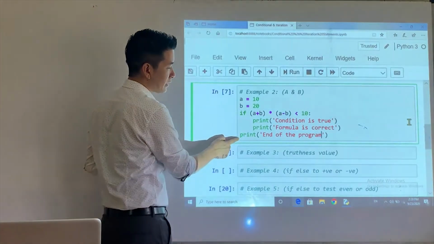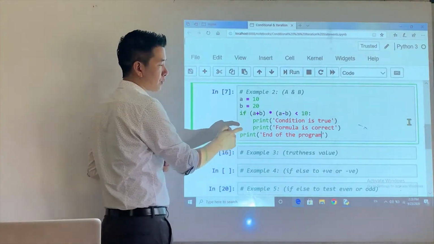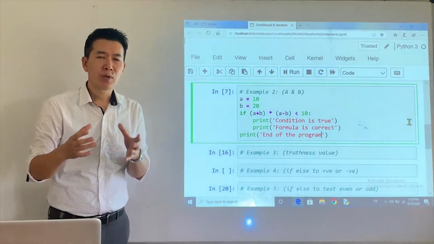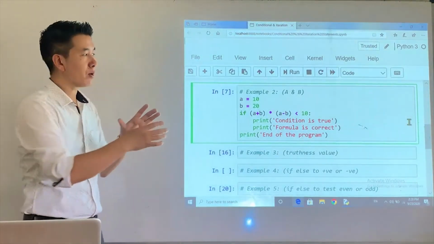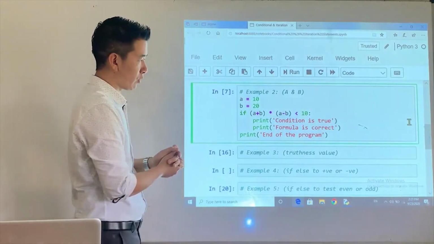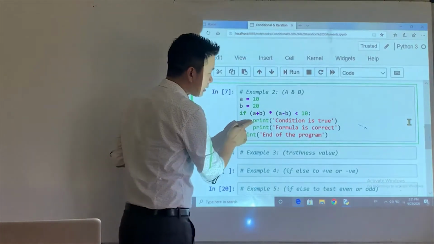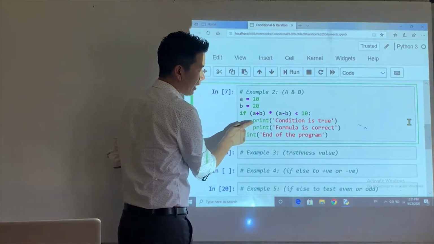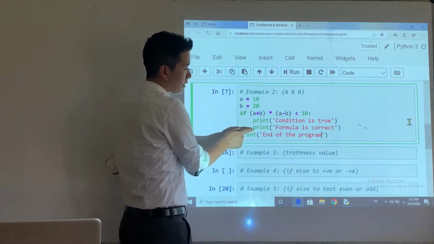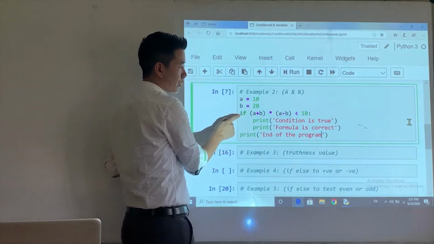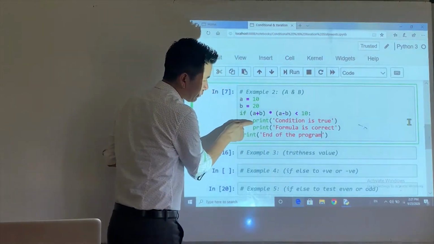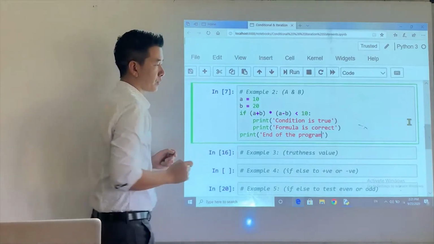The level of this indentation is different from the indentation of these two statements.